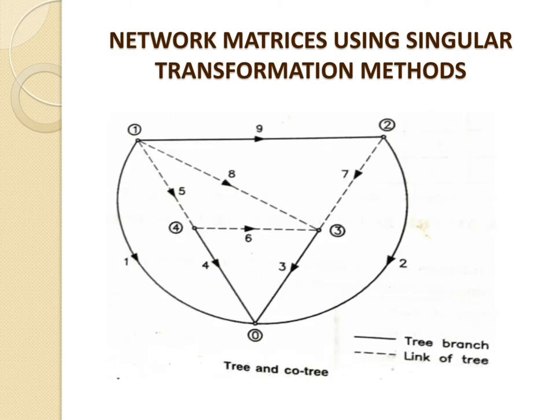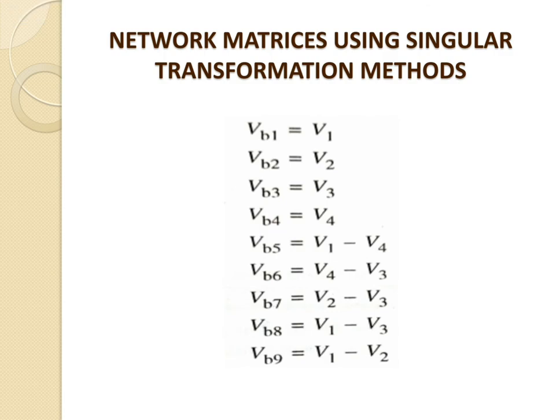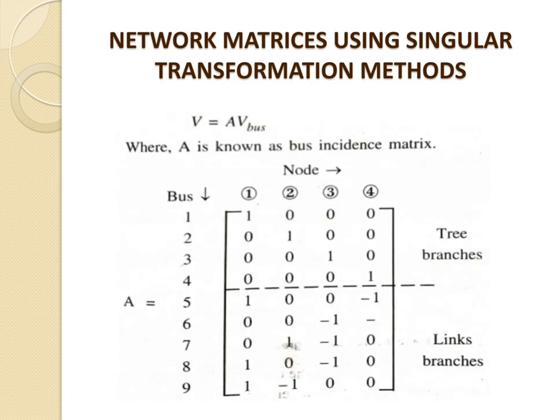Branch 7 is current leaving the node, whereas 9 is current entering the node. So that's why 7 is written as a positive sign, and 9 is written as a minus sign.